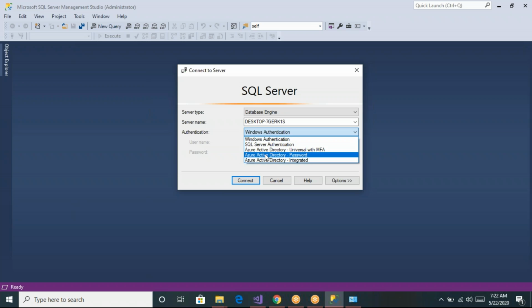And we have some Active Directory authentication process also. For this, your DBA team provides a list of usernames. You can just specify the username and connect to the servers. But mostly in any interviews, you can tell these two things only, Windows authentication or SQL authentication types. Right now I want to connect to my own local server, so select Windows authentication and just click on connect.